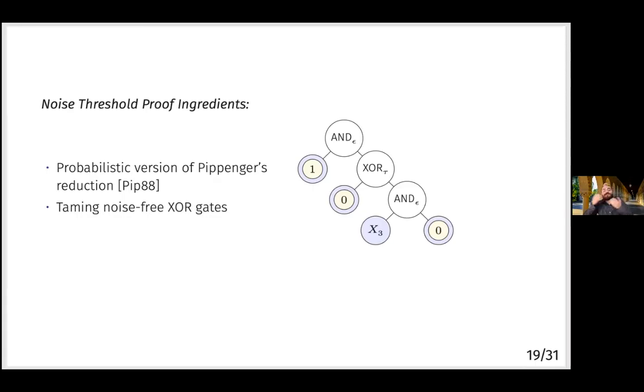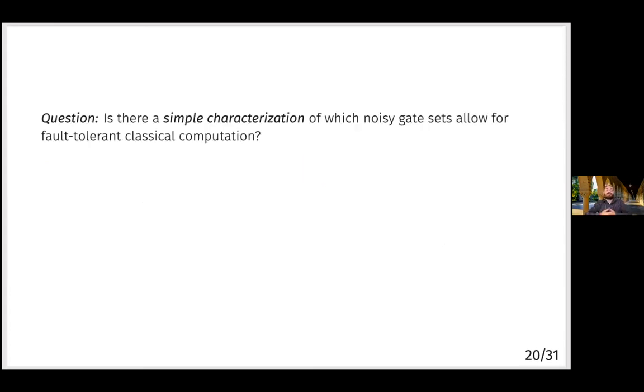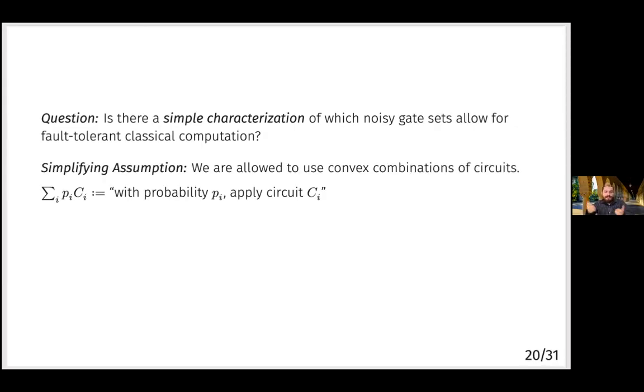And we used a structural result that derived from a connection with amplification that I'm going to present next. Okay, so in order to get that structural result, we needed a simple characterization of when you can reliably compute. So which noisy gate sets permit you to perform fault-tolerant classical computation with formulas. And in this context where we have these convex combinations or probabilistic mixtures of circuits, the answer is that yes, there is this very simple characterization.